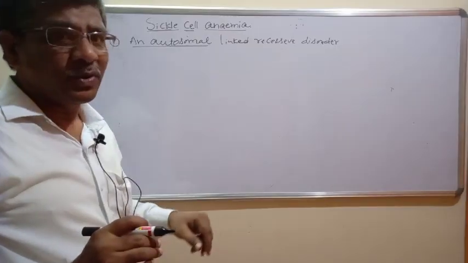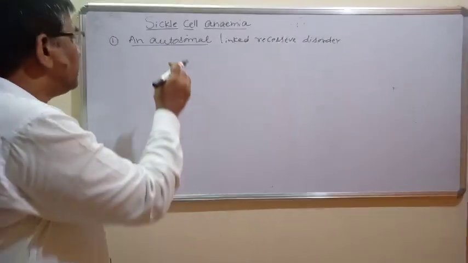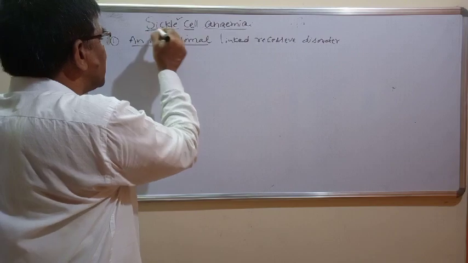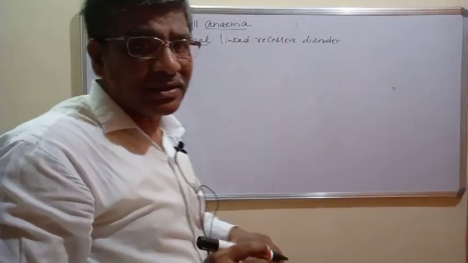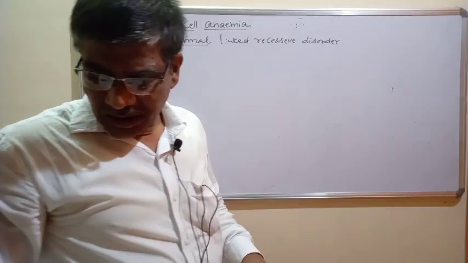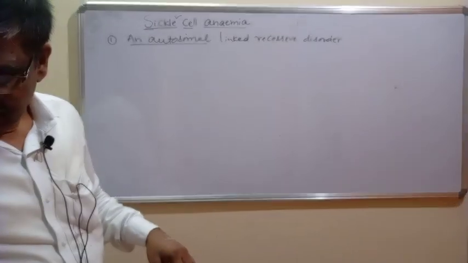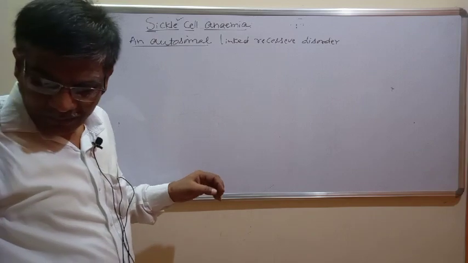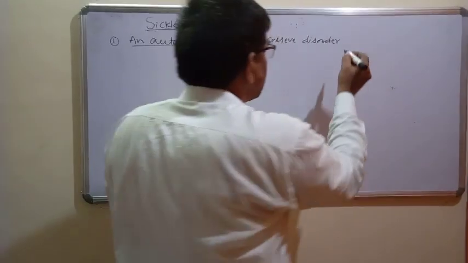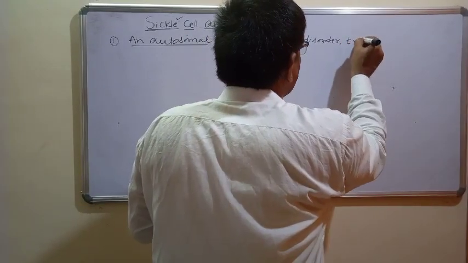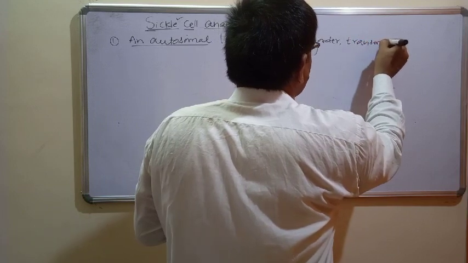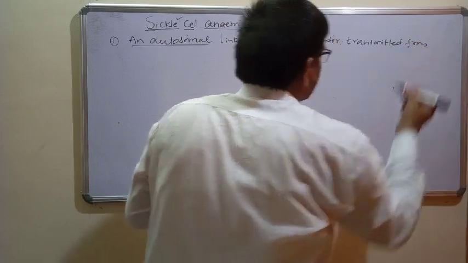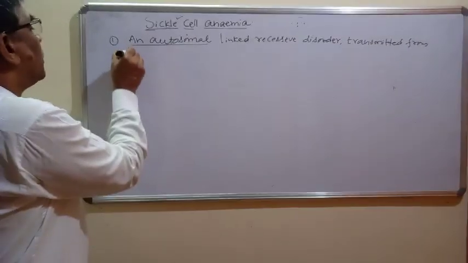Autosomes are common for both male and female. It means the defective gene responsible for sickle cell anemia is located on the autosomes, not on the sex chromosomes. Therefore it is an autosomal linked recessive disorder, or trait, transmitted from parents to offspring.